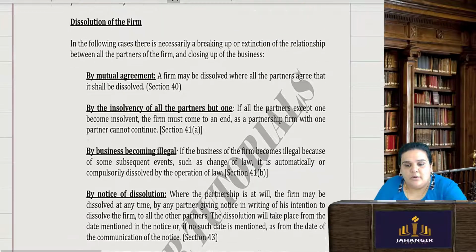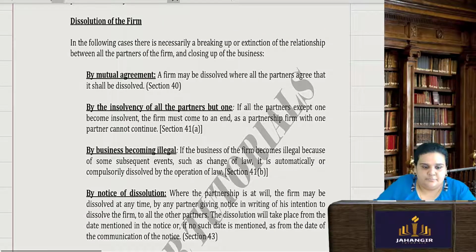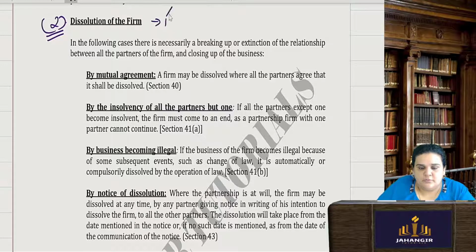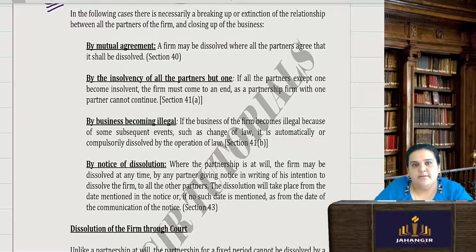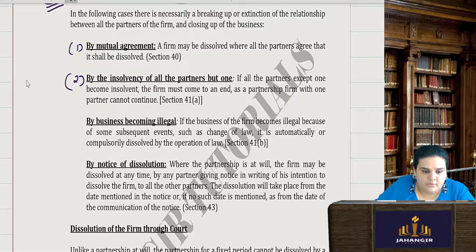Now, what are the modes of dissolution? Reasons of dissolution also. First, a mutual agreement. All the partners have agreed to dissolve it mutually. Second, by insolvency of all the partners but one. A, B and C are partners. Both A and B are now insolvent. Only one is left, so obviously it will become a dissolution of the firm.